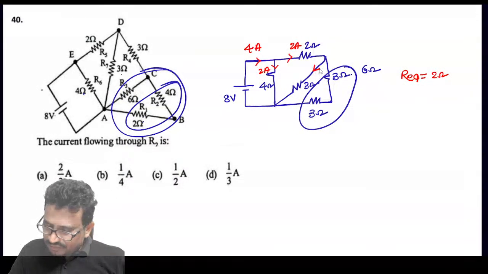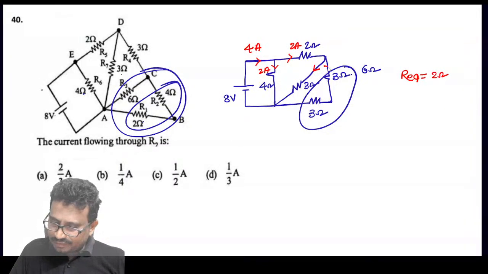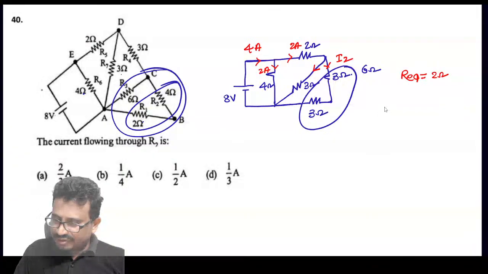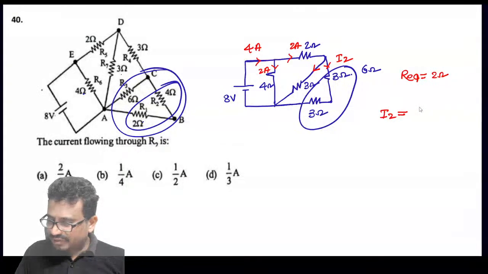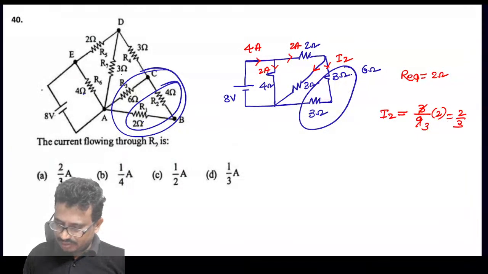Yeah, here after coming. So then this current, how much will go here if I call this current I2? Okay, this is 2 amperes, we have taken the earlier one. So this is 3 by 9 into 2. So this value is 2 by 3.